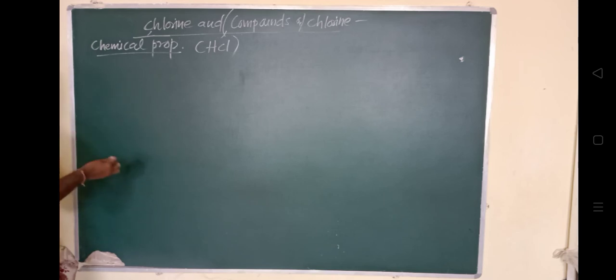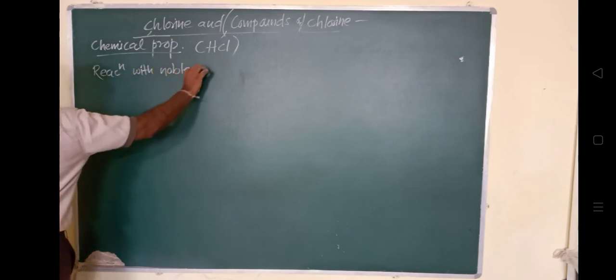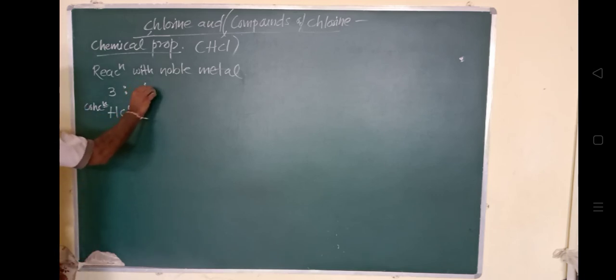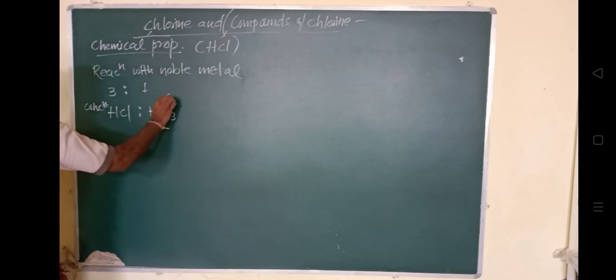So when three parts of concentrated HCl, यहाँ पे देखो, three parts of concentrated HCl, और one part किसका है? Nitric acid का, HNO3, that is nitric acid. So one part of concentrated nitric acid, ये भी concentrated. So three parts concentrated HCl and one part concentrated nitric acid HNO3, when mixed, will give rise to aqua regia. क्या form होता है इसमें से? Aqua regia.